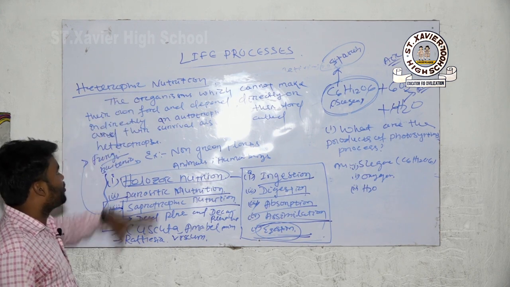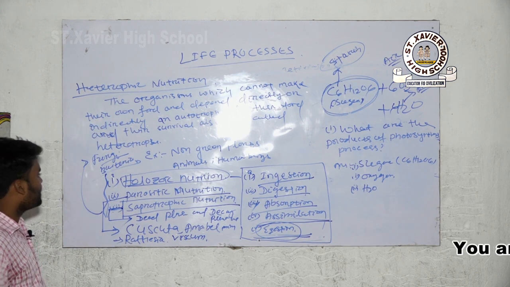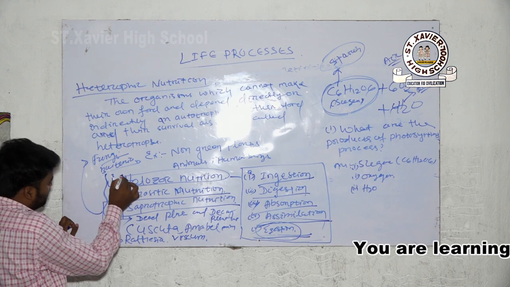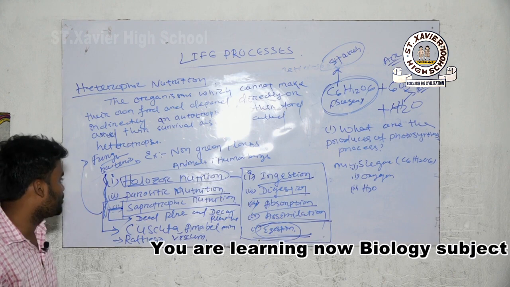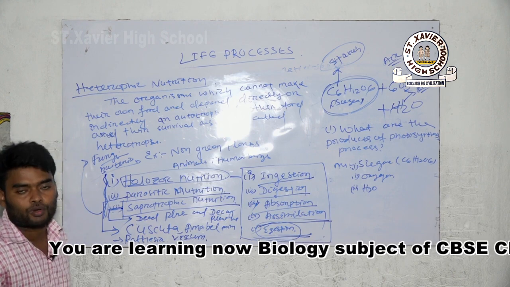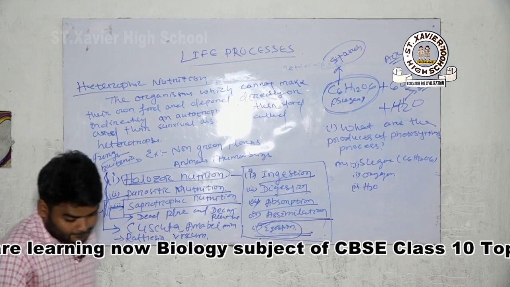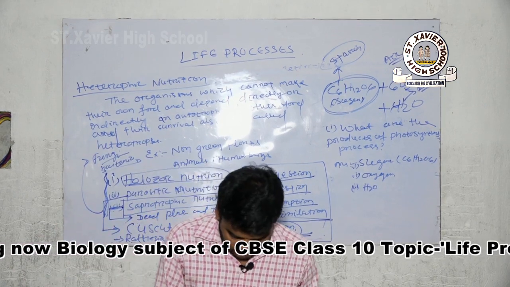This is the total heterotrophic mode of nutrition. The heterotrophic mode of nutrition is again divided into the holozoic mode of nutrition, parasitic mode of nutrition, and saprotrophic mode of nutrition. Okay.